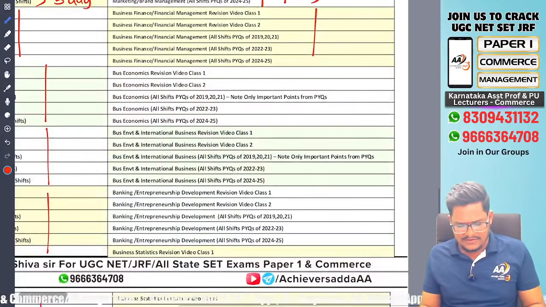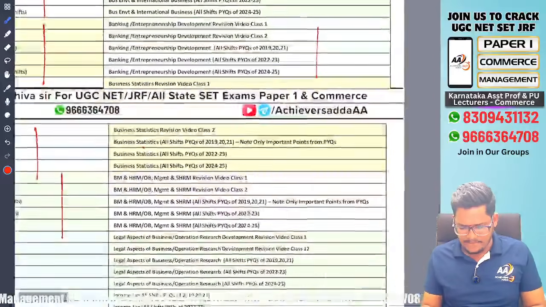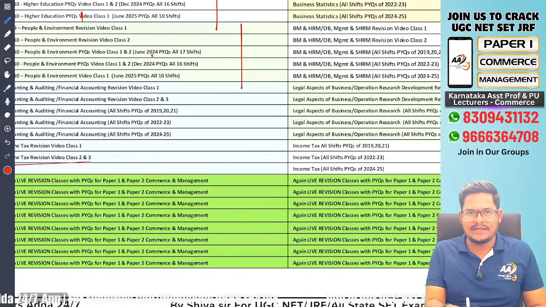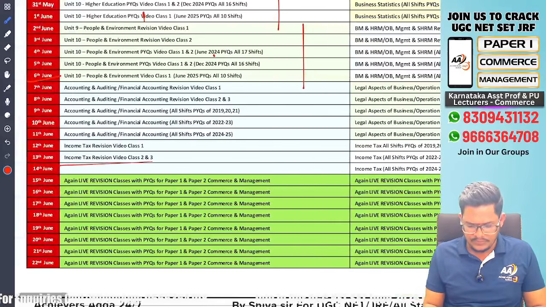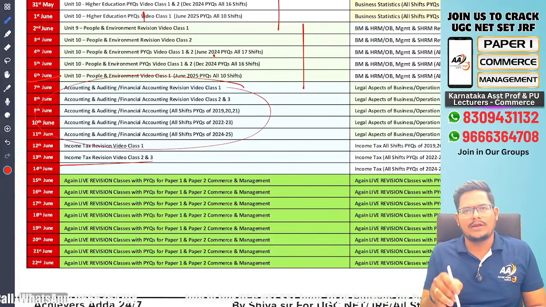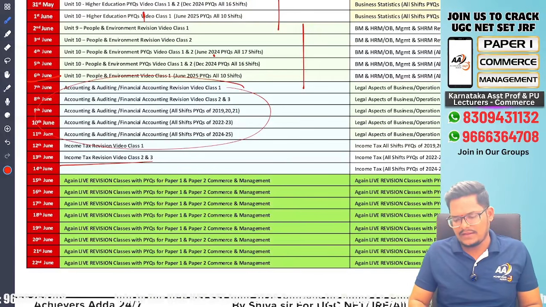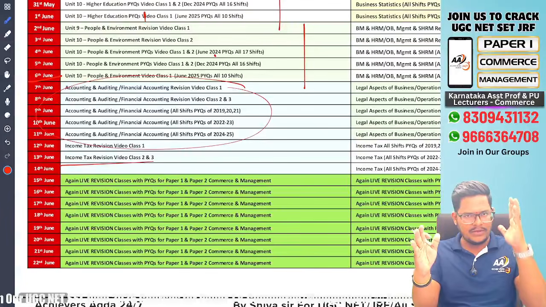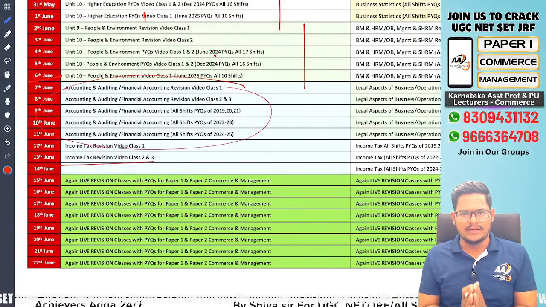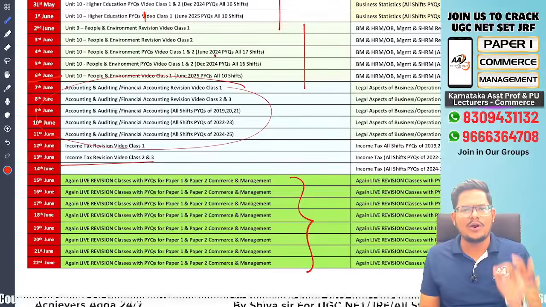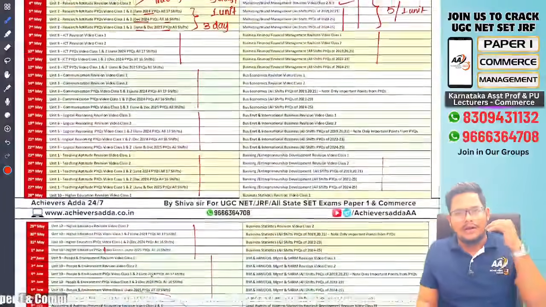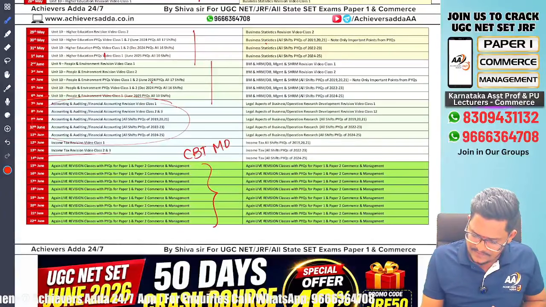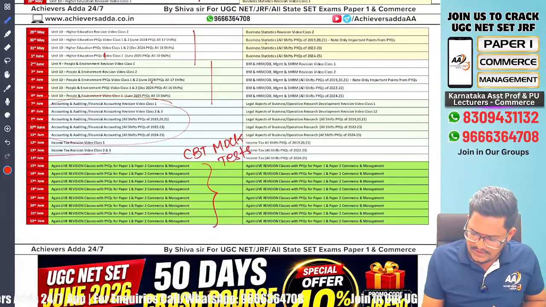You can see business finance, economics, environment, banking, stats, HRM, legal aspects, income tax. When you complete paper 1 early, because paper 2 has 10 units and paper 1 has 7 units only, then in place of the paper 1 schedule you can complete one more unit of paper 2 itself in those 5 days. So by the 14th or 15th of June, paper 1 and paper 2 entire revision will be completed. The remaining 10 days you can purely dedicate to all-time revision or doing CBT mock test practice or a revision CBT mock test.